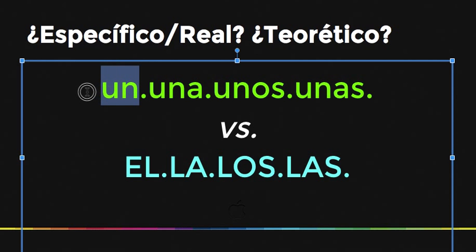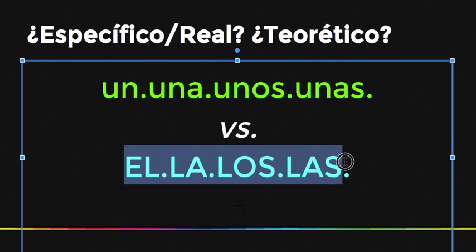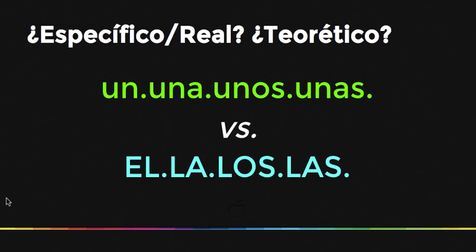Un coche, una casa, unos coches, unas casas. These are indefinite articles that mean a or an, right? A house, a car, an apartment. They're indefinite. Whereas el, la, los, and las are definite, okay? So el coche, la casa, los coches, las casas.